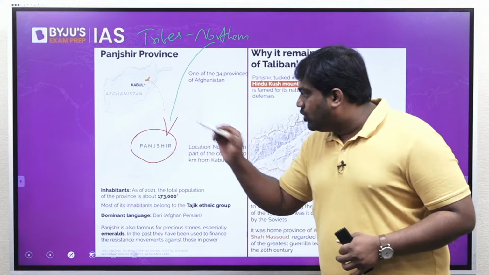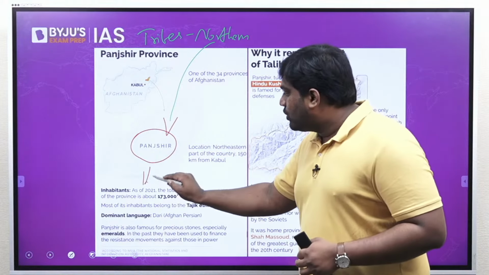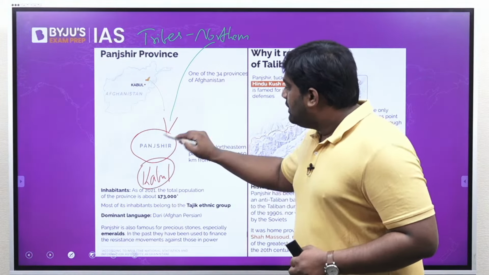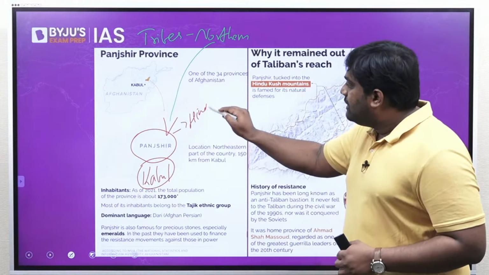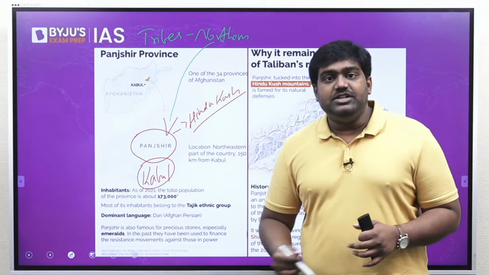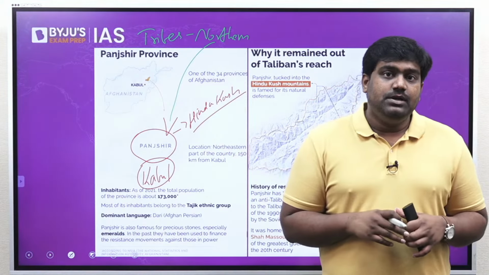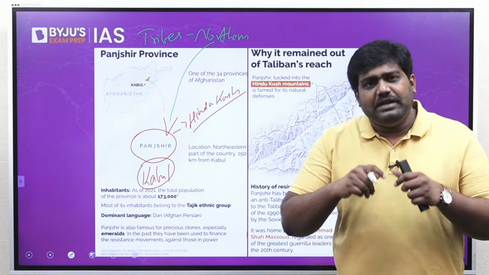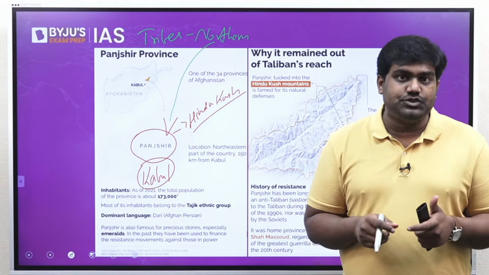In this map, you can see a location known as Panjshir. It's located to the north of Kabul and it is part of the Hindu Kush range. The Panjshir Valley is known for its natural defenses. It is considered to be very difficult to capture for an invading force.